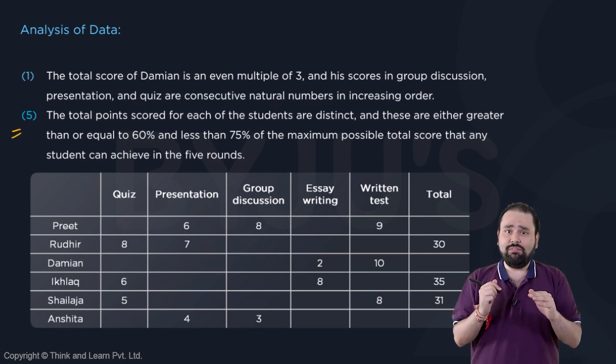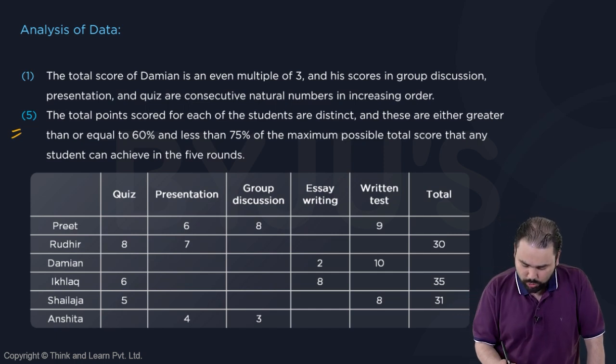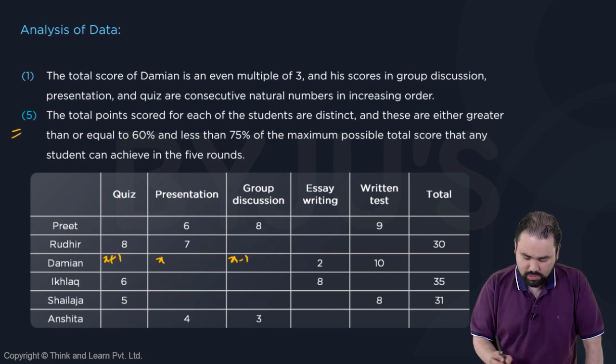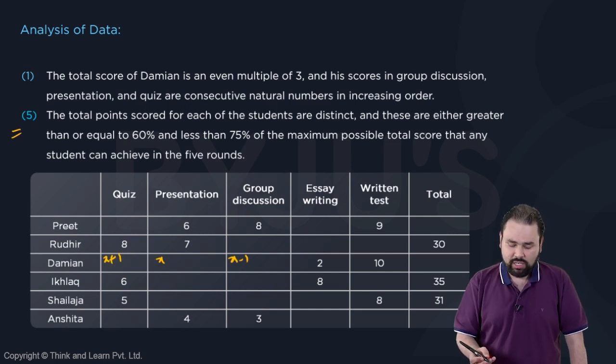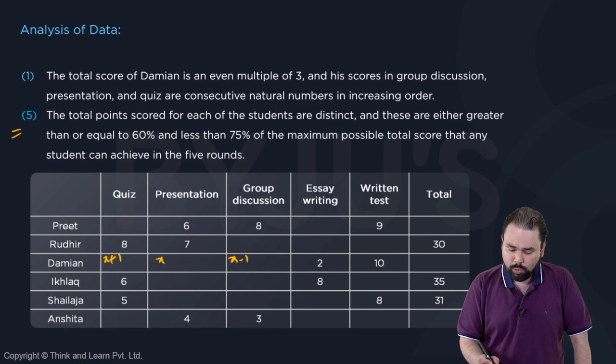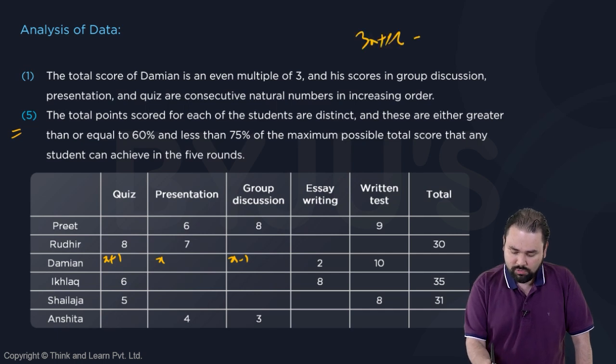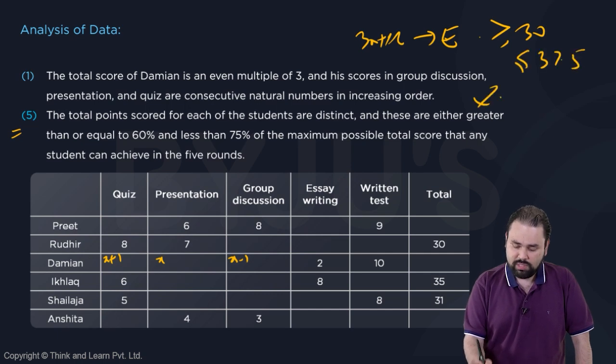Now, if they are consecutive natural numbers, the way I like to do it is call this x minus 1. This will be x. This will be x plus 1. When I add all 3, you get 3x. And then you add 10 plus 2, 12. So the total is 3x plus 12 and it has to be even. And it has to be greater than or equal to 30, less than or equal to 37.5 basis this statement.